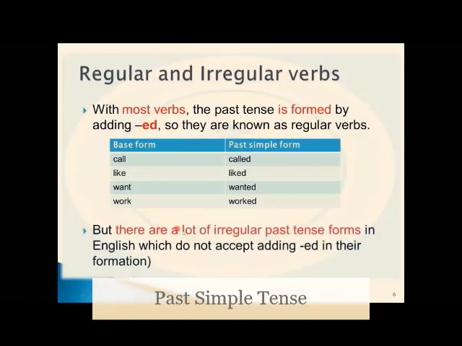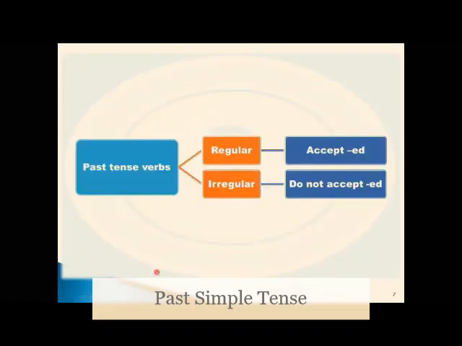But there are a lot of irregular past tense forms in English which do not accept adding ED in their formation. Here we need to know the difference between past tense verbs. We have regular as the first type, and the second type known as irregular.